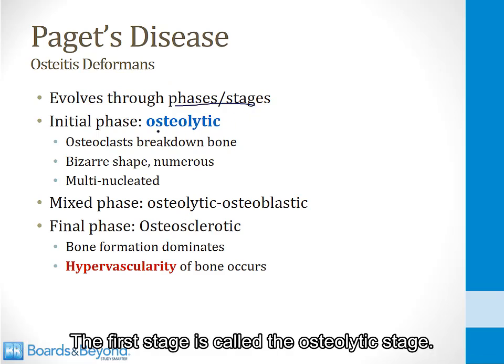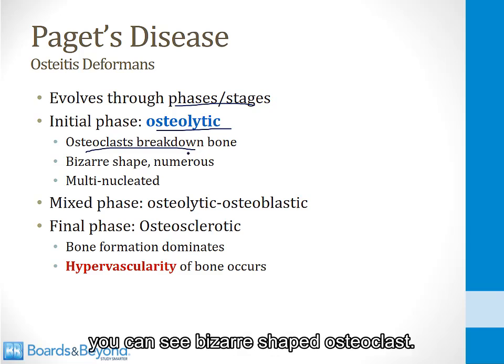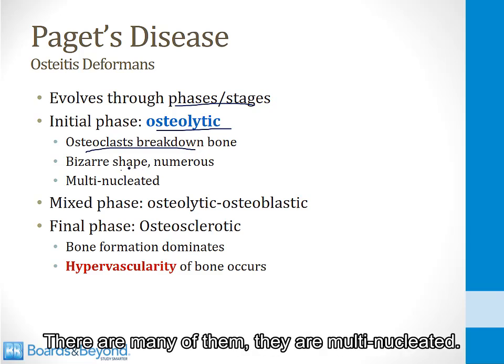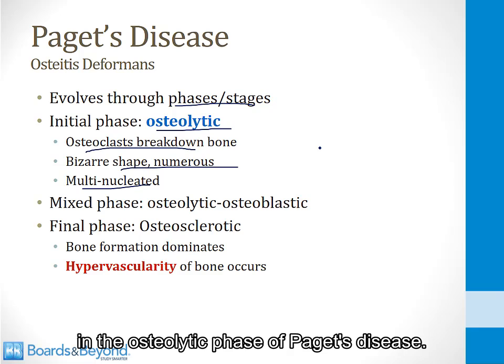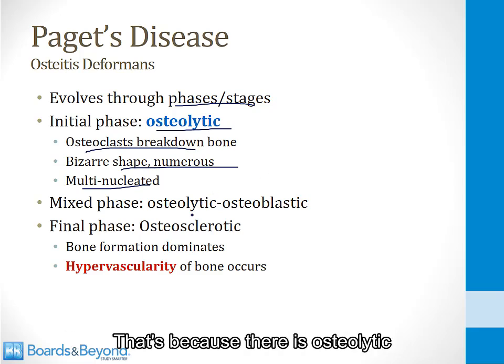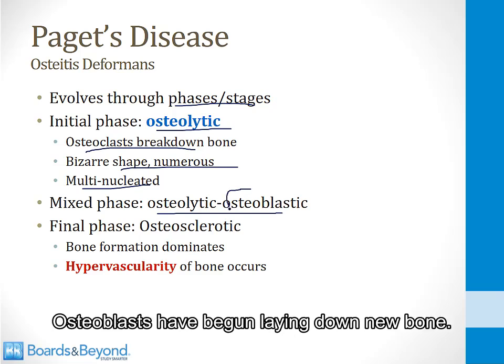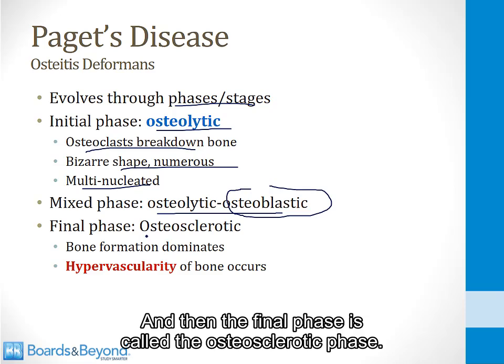The first stage is called the osteolytic stage. This is the stage where osteoclasts are breaking down bone. And under the microscope, you can see bizarre-shaped osteoclasts. There are many of them. They are multinucleated, and these are involved in the osteolytic phase of Paget's disease. The second phase is called the mixed phase. That's because there is osteolytic and osteoblastic activity. In this phase, osteoblasts have begun laying down new bone. And then the final phase is called the osteosclerotic phase.